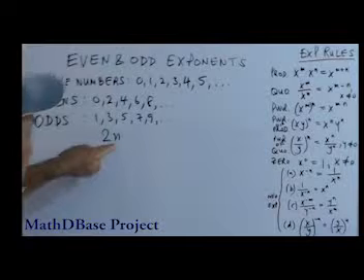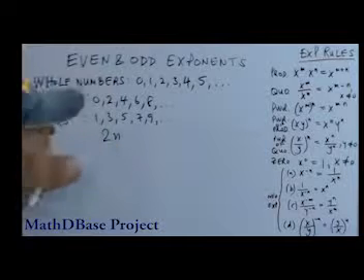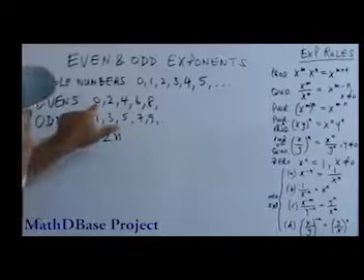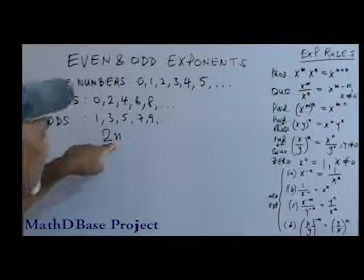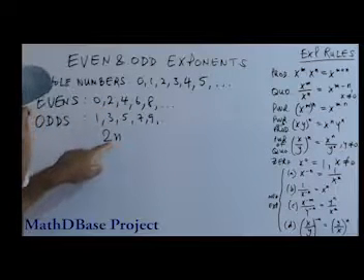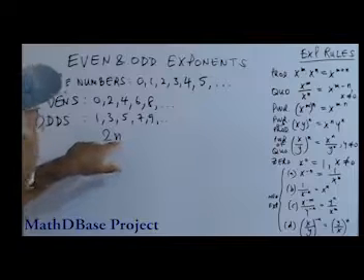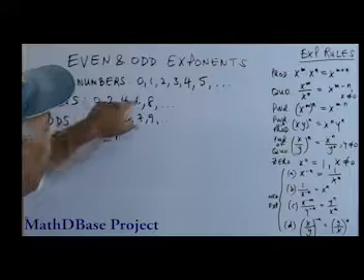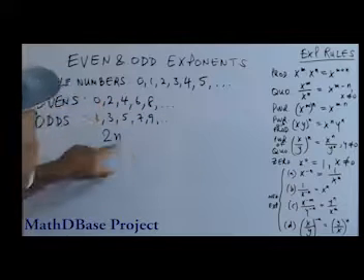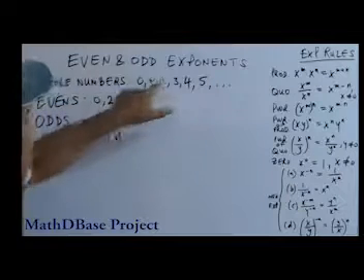In shorthand, instead of writing all of these numbers in a list such as this, we just use this expression, 2 times n, where n represents any whole number. We're already writing this entire list, because n could be any of these numbers here.